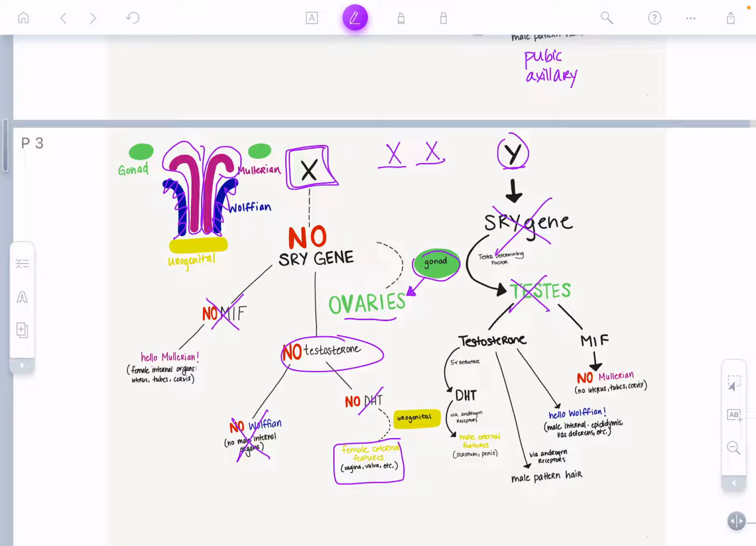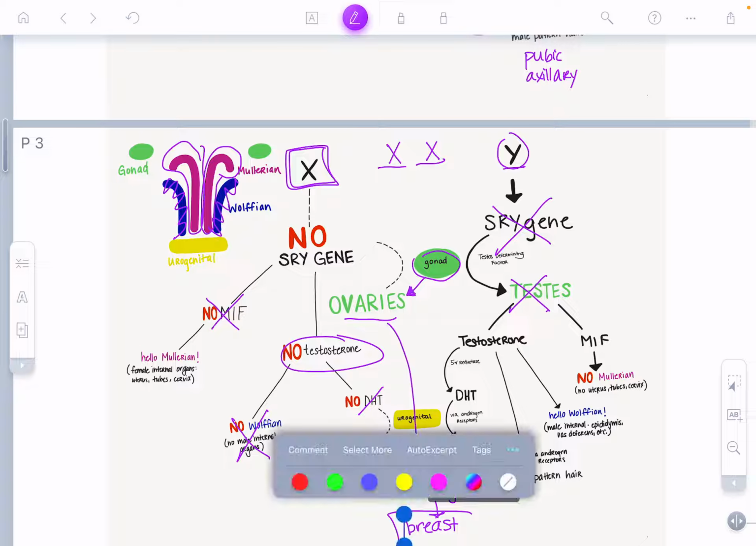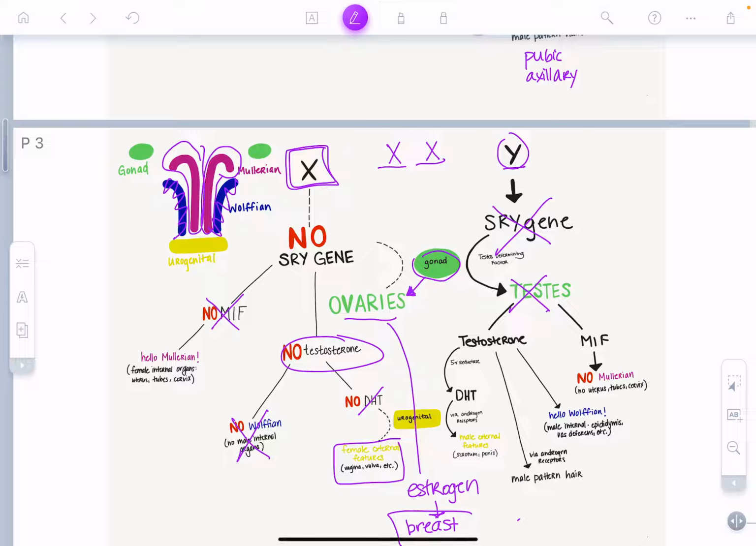Now our ovaries are responsible for the estrogen that is produced. And anytime you have estrogen, you get breast development. So anytime you see a problem that somebody has breast development, you know that somehow they're producing estrogen. And there's some ways to do that. And we'll go over that.